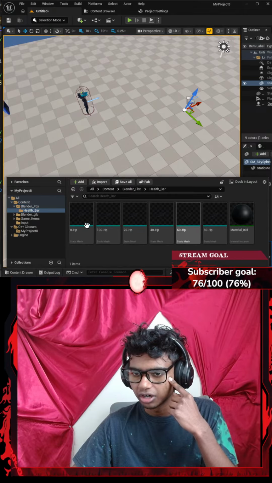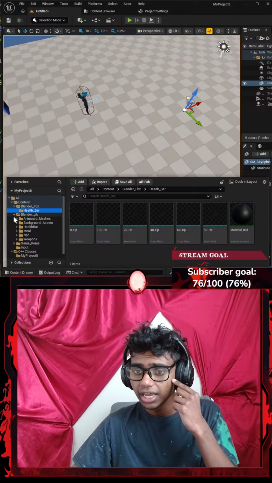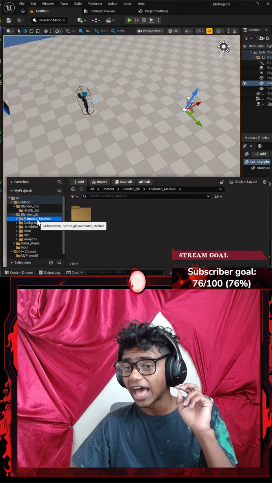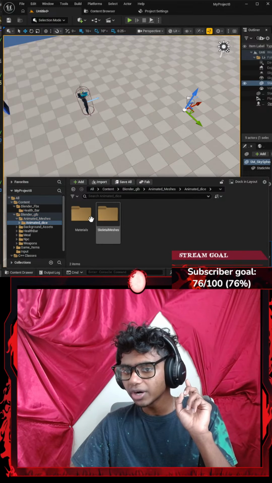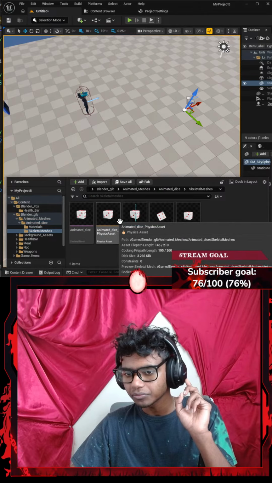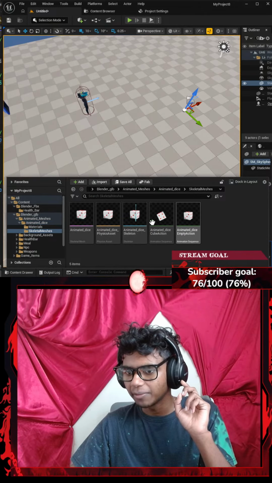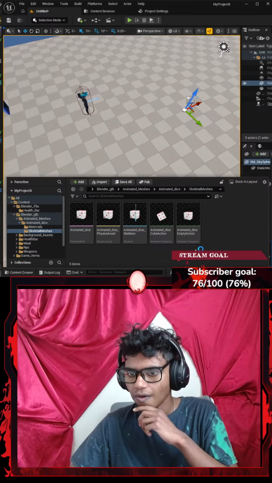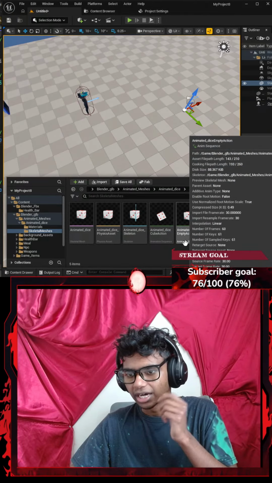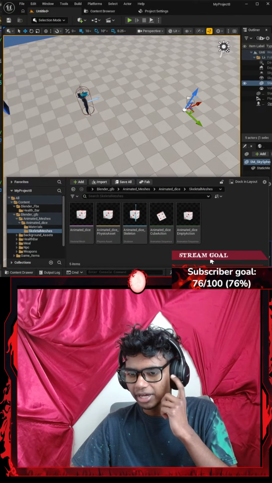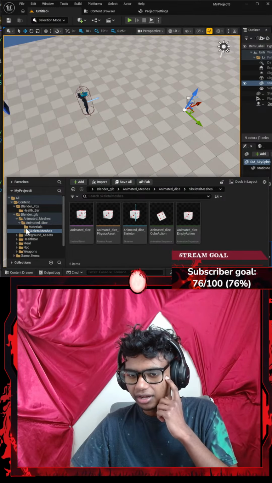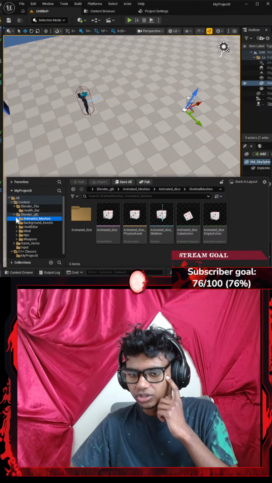I have a few health bars. In my QLB file, I have animated meshes. Here's where I actually have my dice, where I animated my dice in Blender too. Okay, do I want to use my dice? I could go ahead and try my die. I mean, instead, I think I'll hold on to it for the time being.